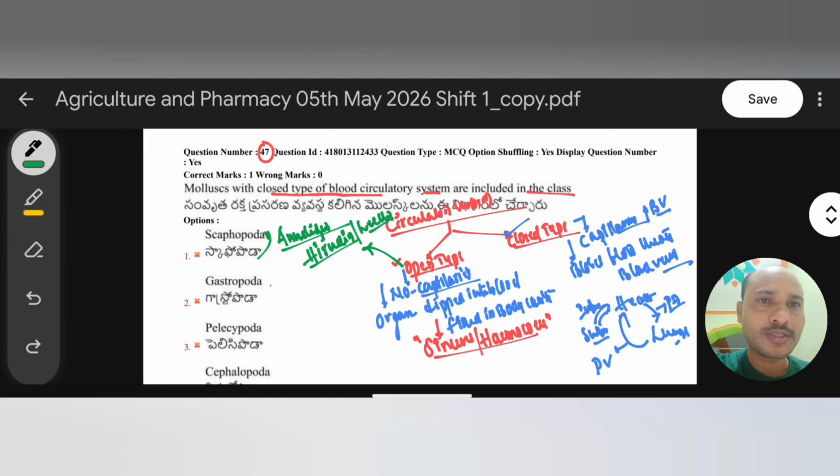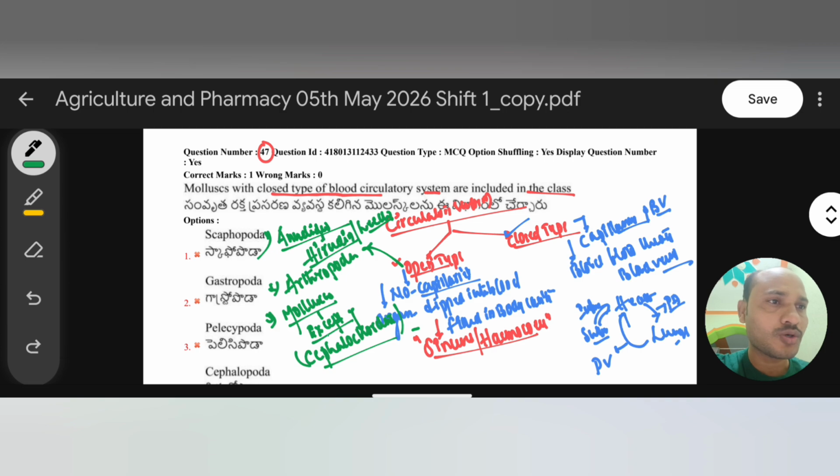Remember first one. And second one is very important. The whole Arthropoda phylum comes under open type of circulatory system. And coming to Mollusca, Mollusca is also open type, but except one class, that is Cephalopoda. Except that class, the rest of the classes come under open type of circulatory system. But this class comes under closed type of circulatory system.